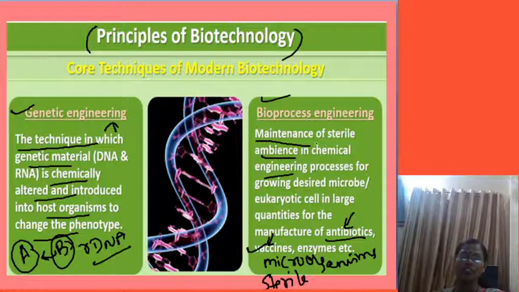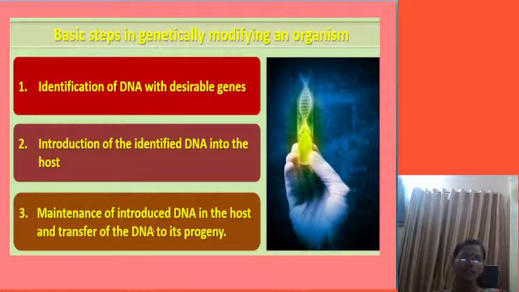So maintenance of a sterile environment is also necessary for bioprocess engineering or genetic engineering. So these are the two basic principles that you have to remember. Next, basic steps in genetically modifying an organism.